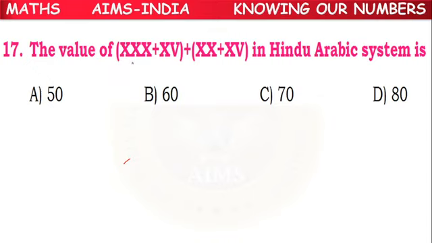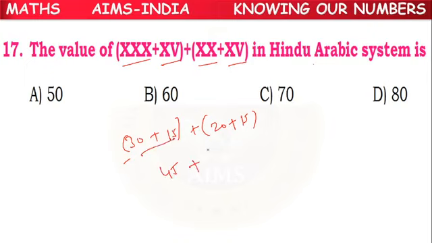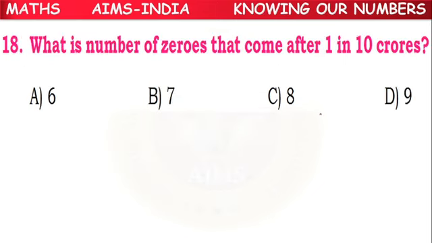So next, the value of XXX plus XV plus XX plus XV in Hindu-Arabic number system. What is XXX? 30. XV how much? 15. Plus XX how much? 20. XV how much? 15. They have given separate brackets. Let's do this sum first. 45 plus 35, 80. Option D is the correct answer.